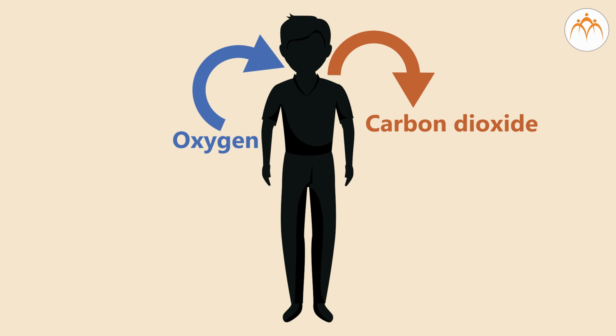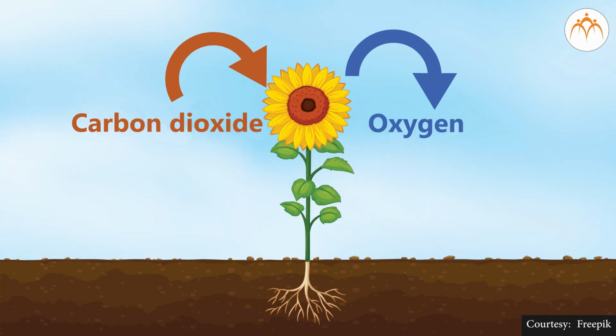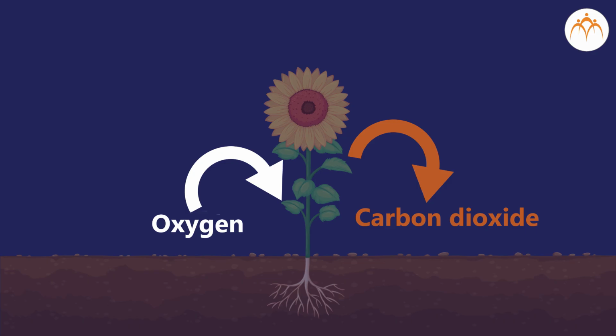The opposite of this occurs in plants. During the day, plants take in the carbon dioxide in the air that is not required by any animal. They use it to make their own food. They give out the oxygen that is required by living things. At night, they take in oxygen and give out carbon dioxide.